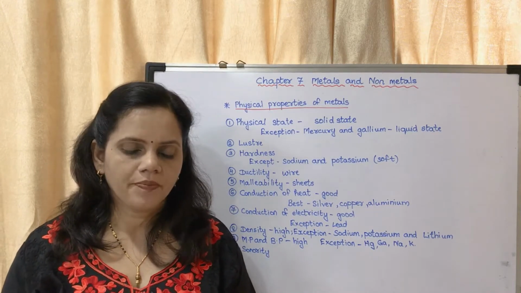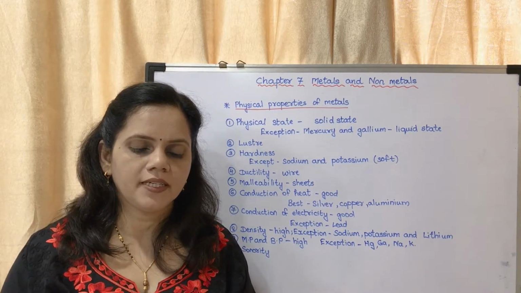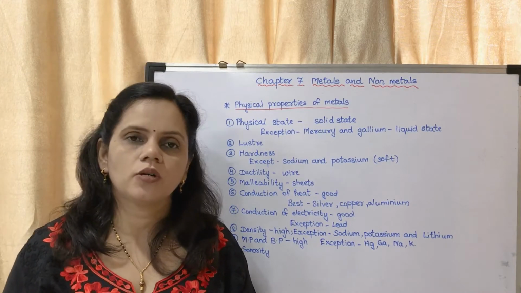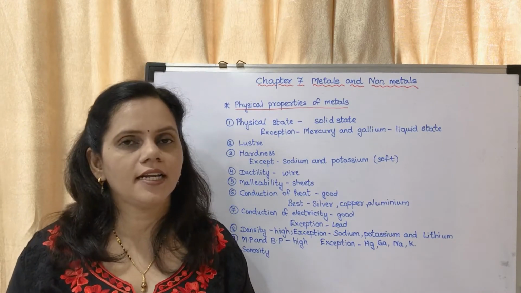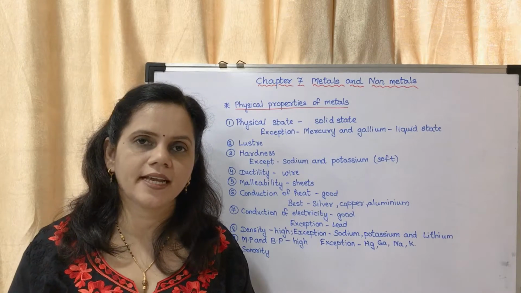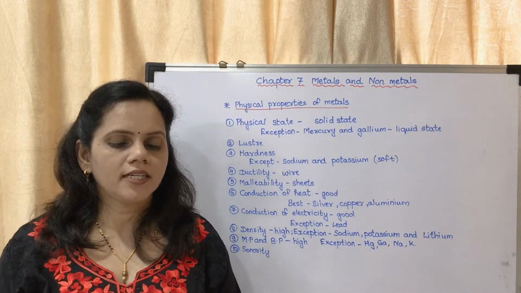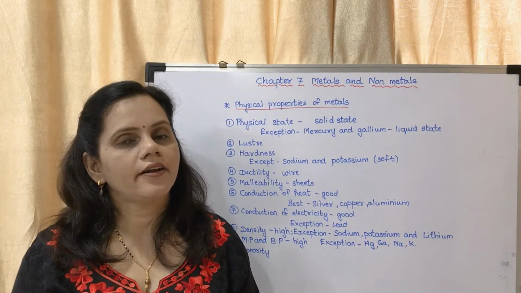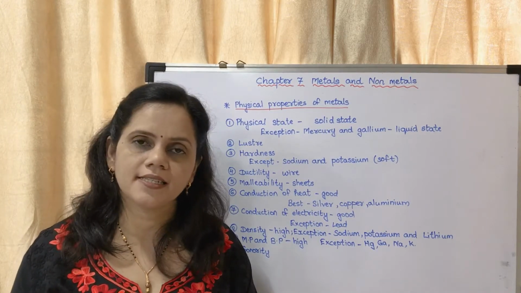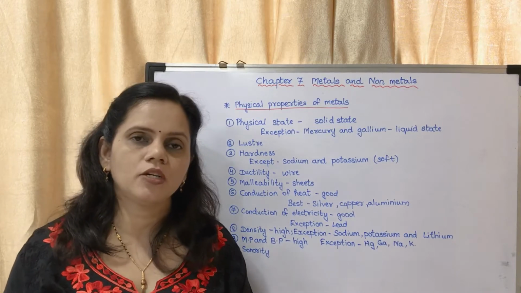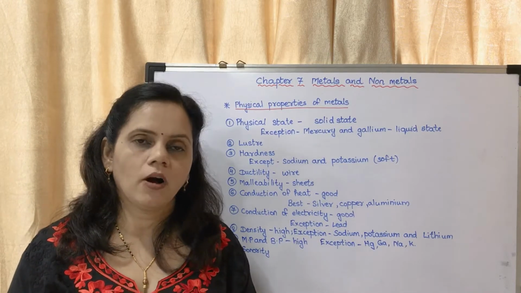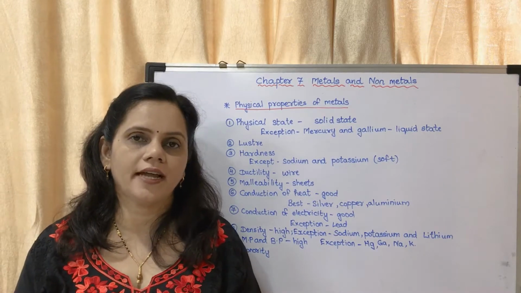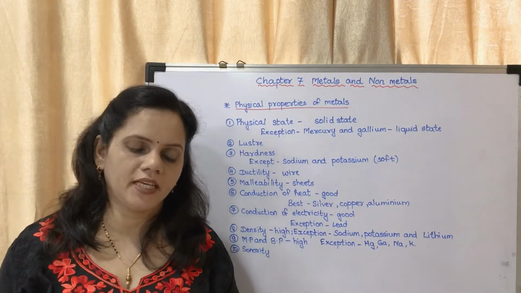Can you recall what are the three types in which the elements are generally classified? We studied this in the other chapter. Okay, so elements are generally classified into metals, non-metals and metalloids. What are the metals and non-metals that we use in everyday life? For example, gold, silver, aluminium, copper, these are the metals which we make use of, and carbon, oxygen, nitrogen, these are the non-metals which we make use of.